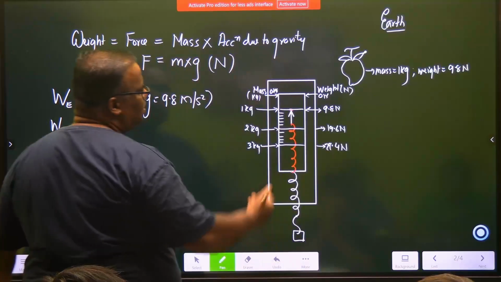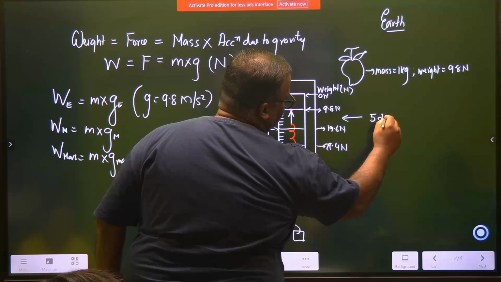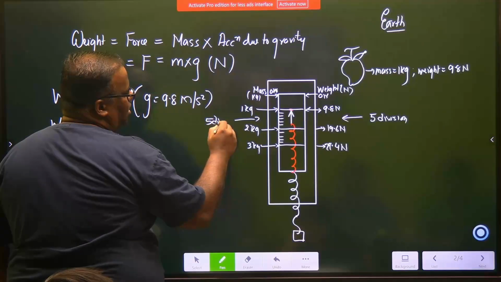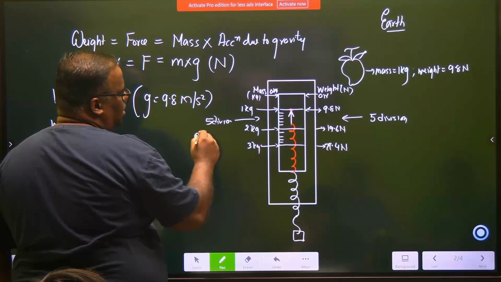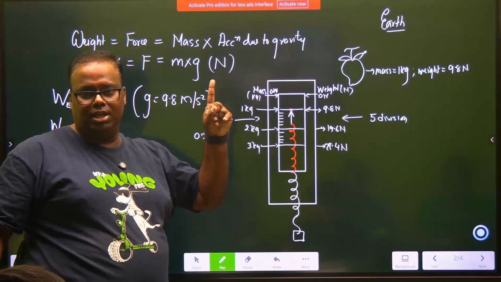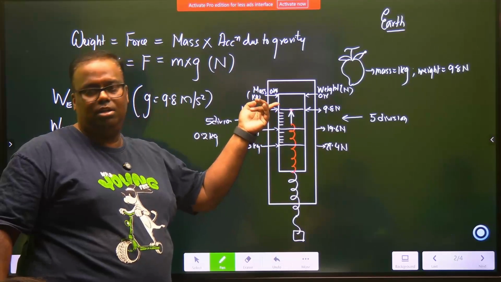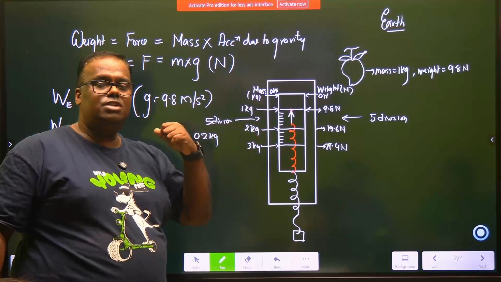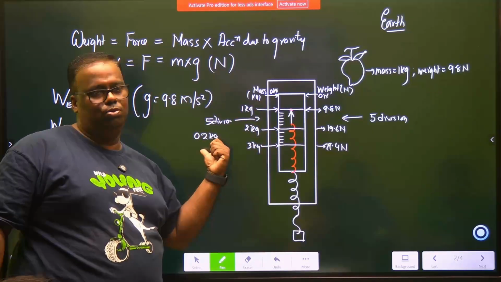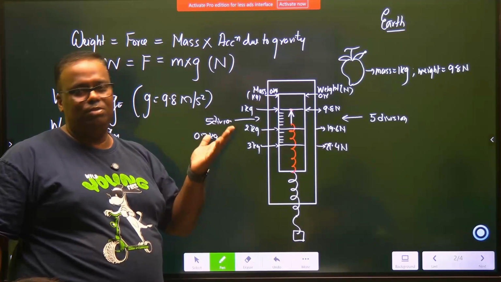Sometimes they will ask you, between this how many divisions do we have? We have 5 divisions, right? So here also we have 5 divisions. So each division should be how much? 0.2 kg. 5 divisions give you 1 kg, so each division is 0.2 kg. 0.2, 0.4, 0.6, 0.8. Again the next one. If somebody asks you, what is the minimum accurate mass you can measure with this spring balance? 0.2 kg, accurately. And that's why we have moved to the world of digital scales.